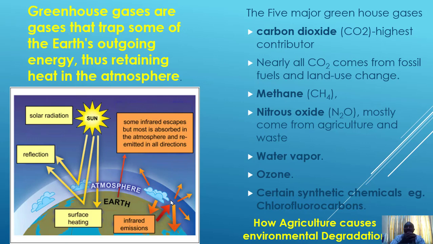Now we have 5 major greenhouse gases. We have carbon dioxide, that's the CO2, which is the highest among all the greenhouse gases. We have methane, we have nitrous oxide, we have water vapor, we have ozone too, and then we have certain synthetic chemicals which are called chlorofluorocarbons. These are the major greenhouse gases that we can find in our environment. But agriculture contributes to the first 3 majorly: carbon dioxide, methane, and nitrous oxide.